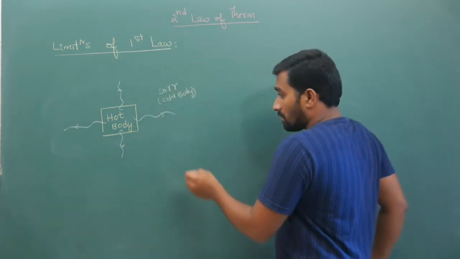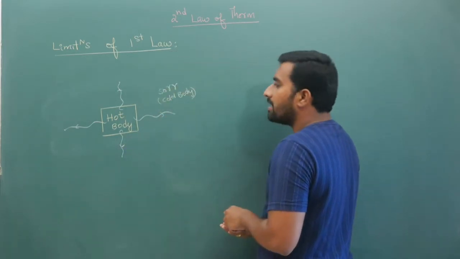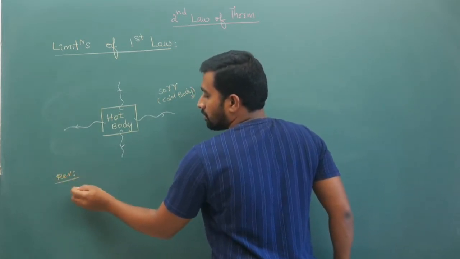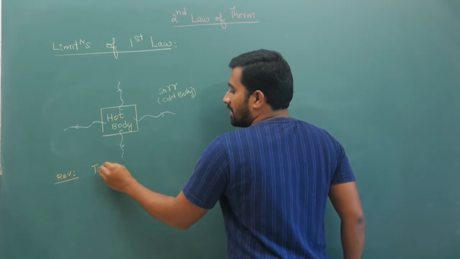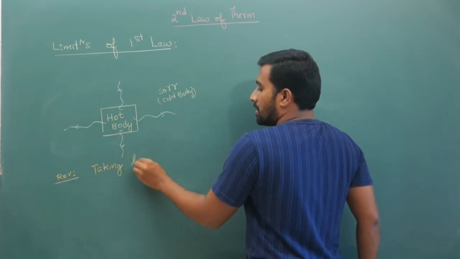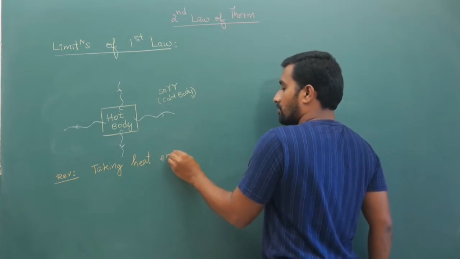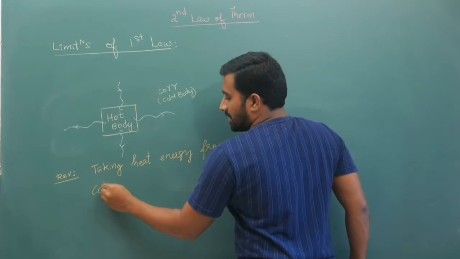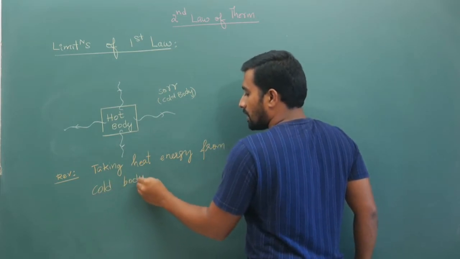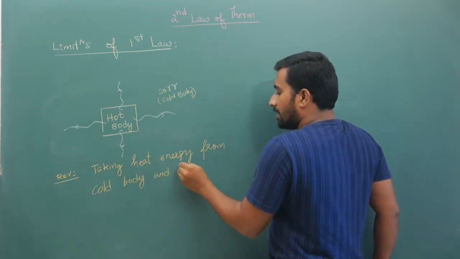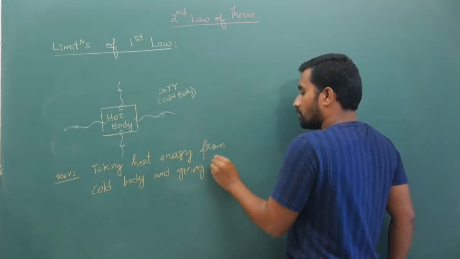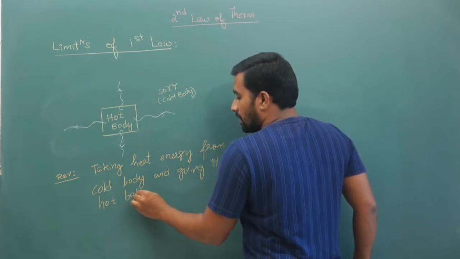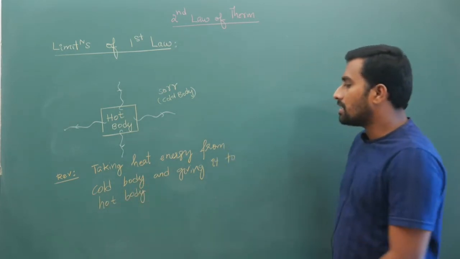Now, if you assume a reverse process, what is the reverse process? Taking heat energy from the cold body and giving it to the hot body is the reverse process.